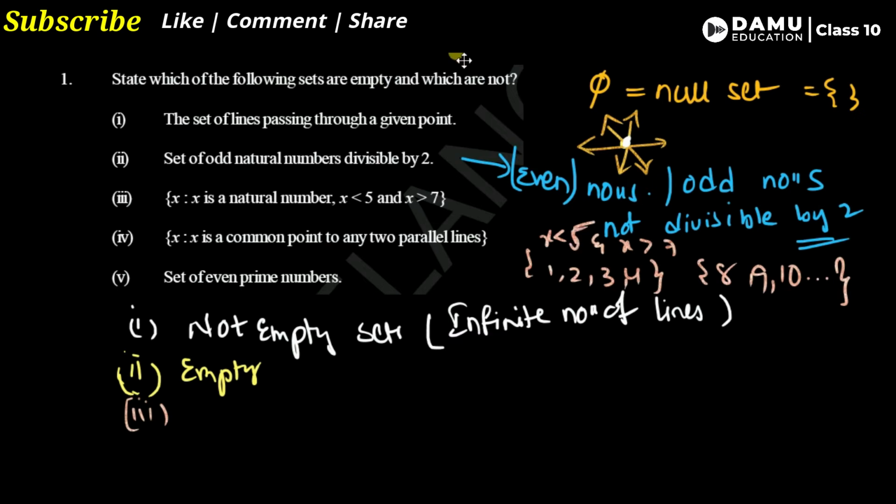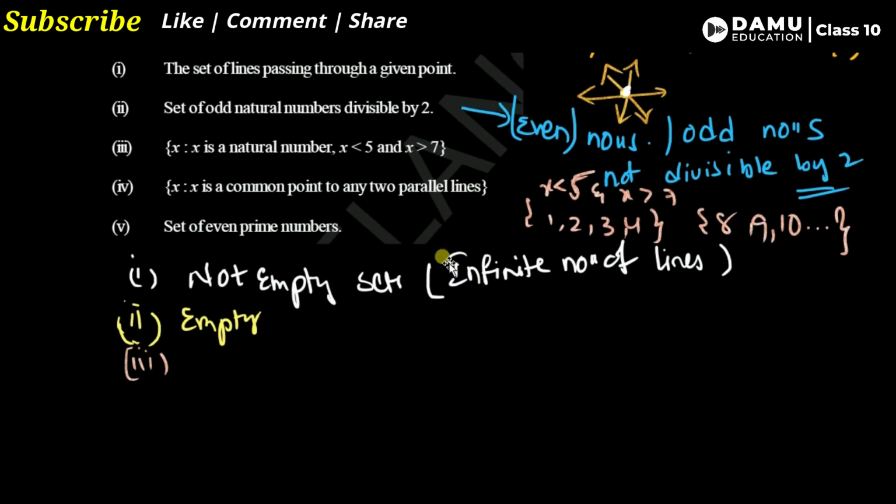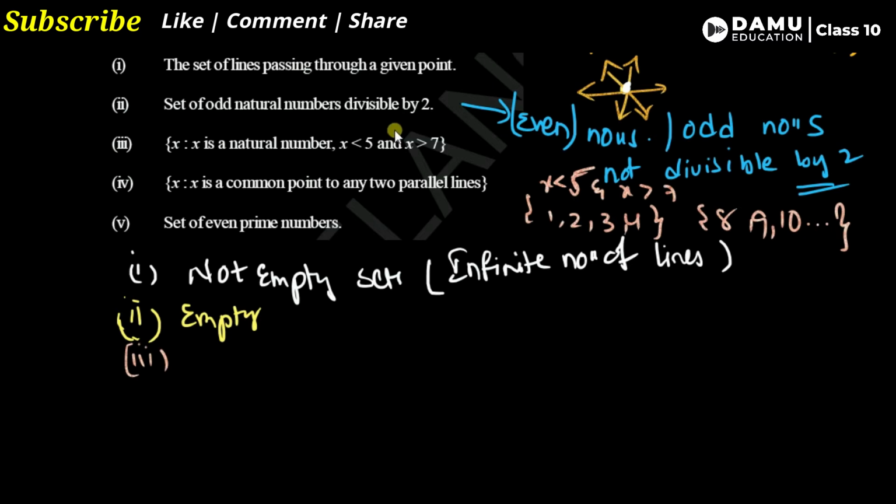Why? Because if you compare 4, 4 is not greater than 7. So the condition is a contradiction, and there are no common elements. These are all the elements x less than 5, and these are all the elements x greater than 7, but there are no common elements. So this is also an empty set.